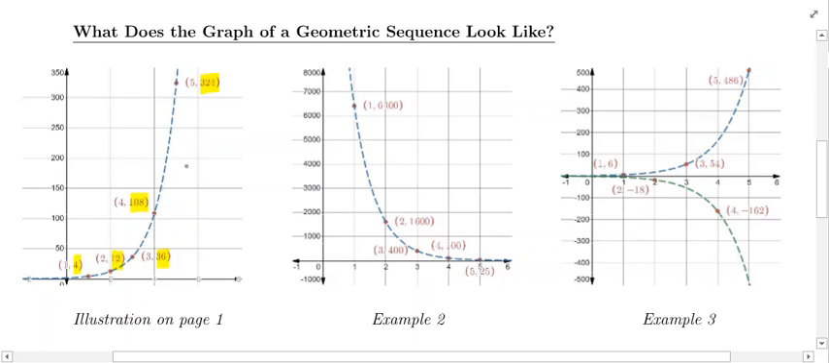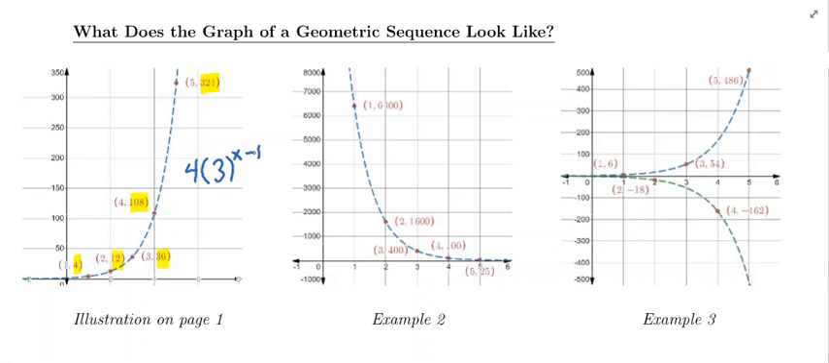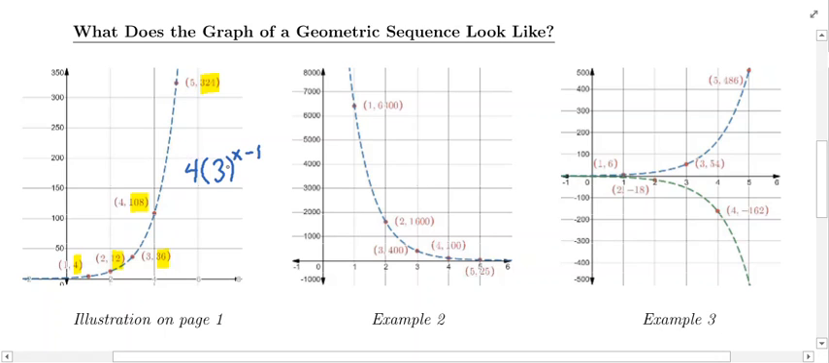I'm going to go ahead and write down the equation of this blue curve. It is 4 times 3 raised to the x minus 1 power. That is the equation of this blue dotted curve that's going through the discrete points. If you notice, this is an exponential function. You've got x, or n in this case. Maybe I should use n, since we're dealing with a sequence here. The variable is in the exponent.